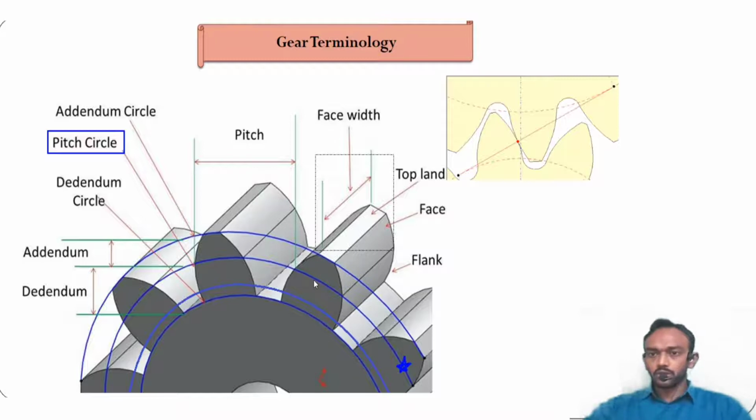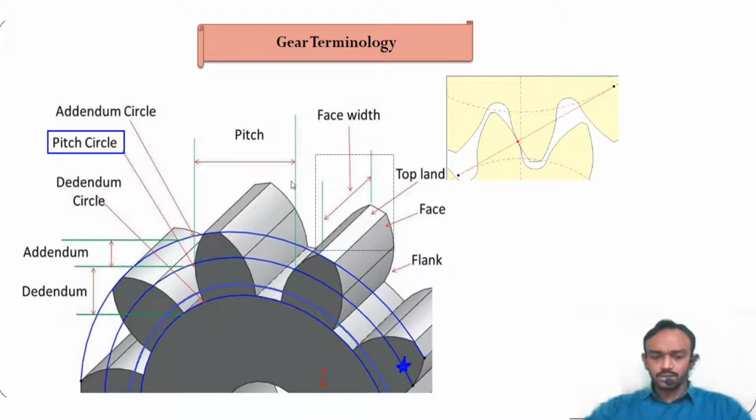If you want to consider gear rolling, then you will consider this pitch circle. It is very important, and all dimensions are measured with respect to this pitch circle.